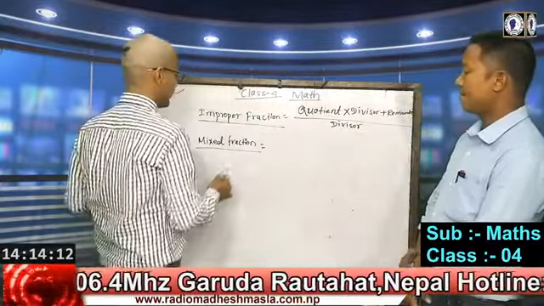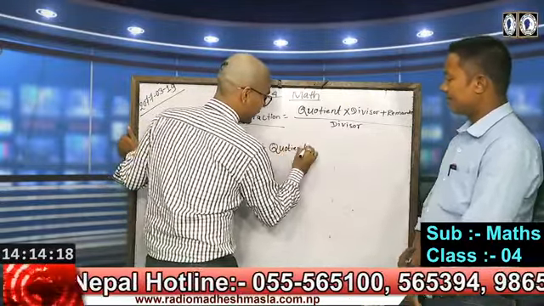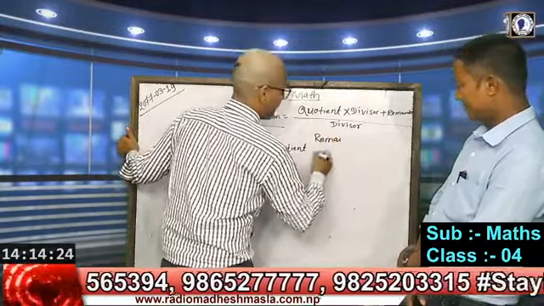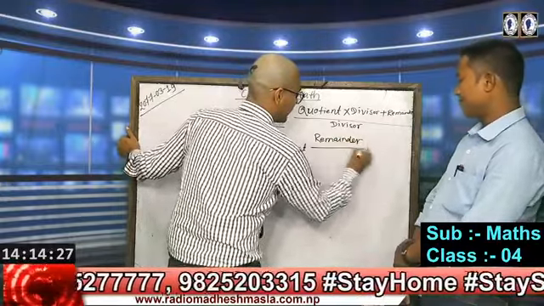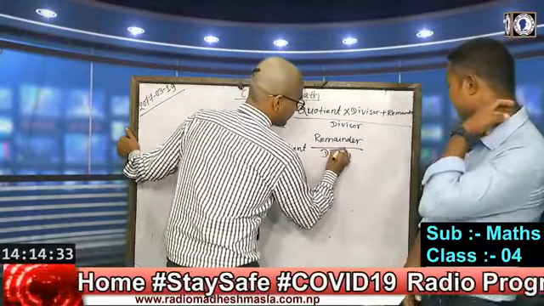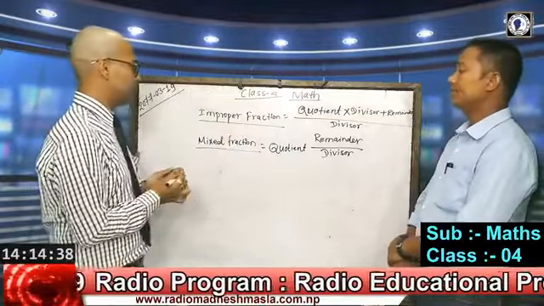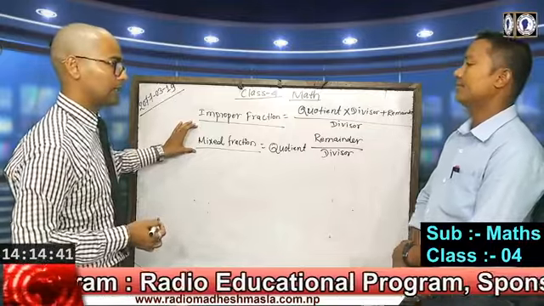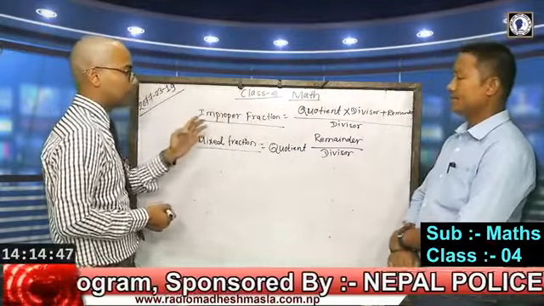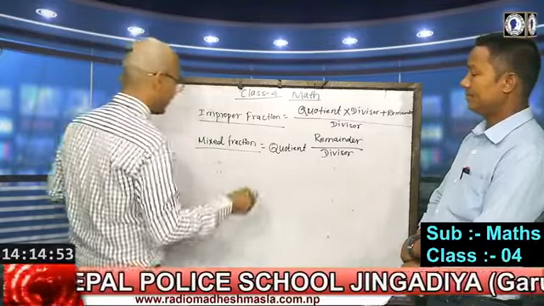In a mixed fraction, we write the quotient at the side of the fraction, the remainder should be written as the numerator, and the divisor should always be written as the denominator. By applying these formulas, we can find improper fraction and mixed fraction easily. If the fraction is given in the form of an improper fraction, we can find the mixed fraction by dividing.